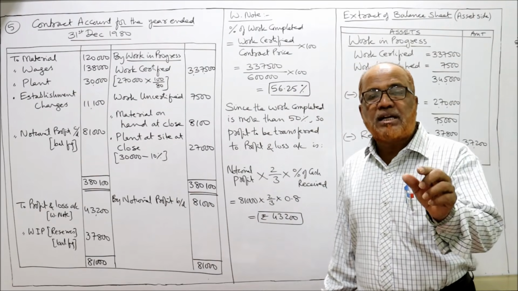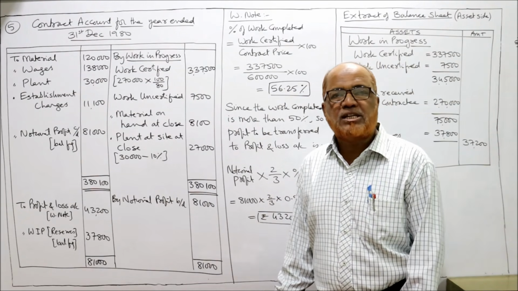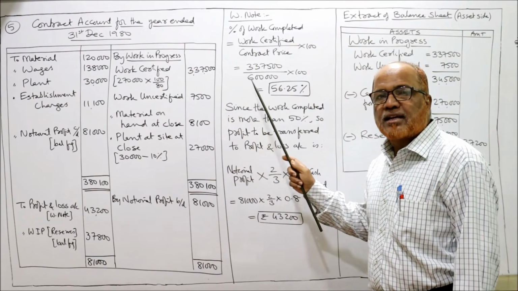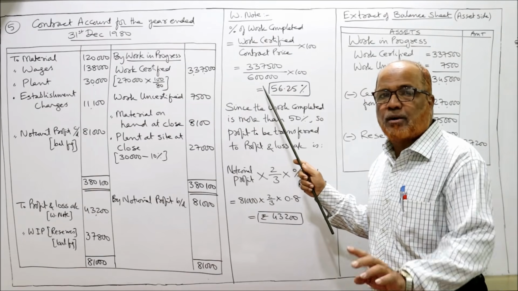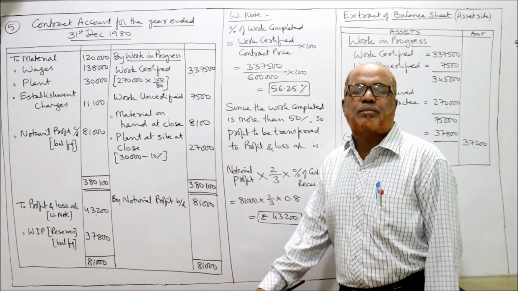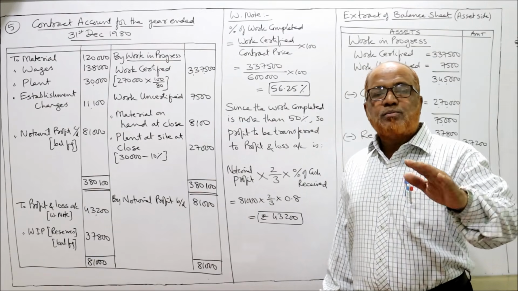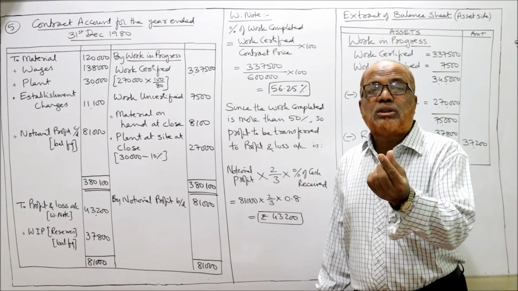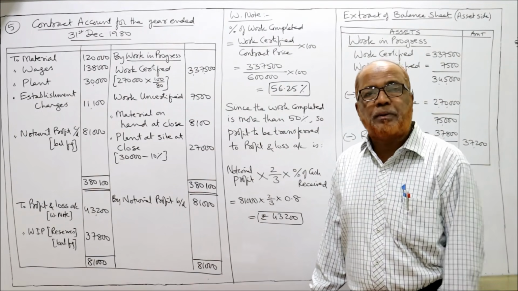The formula is work certified by contract price into 100. Work certified 3,37,500. Contract price is 6 lakh rupees, given in the problem. In percentage terms it comes to 56.25%. So we can see it is more than 50%. When it is more than 50%, 2/3 of the profit will be transferred to P&L account.